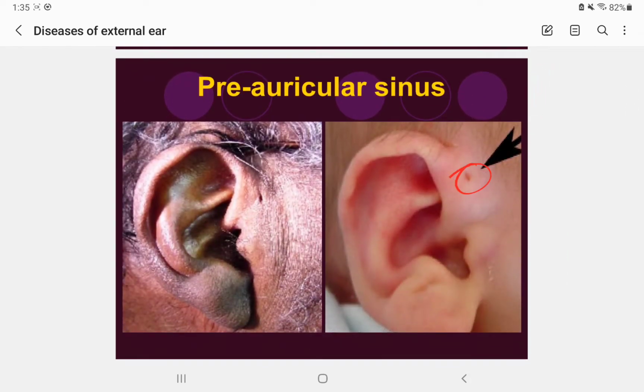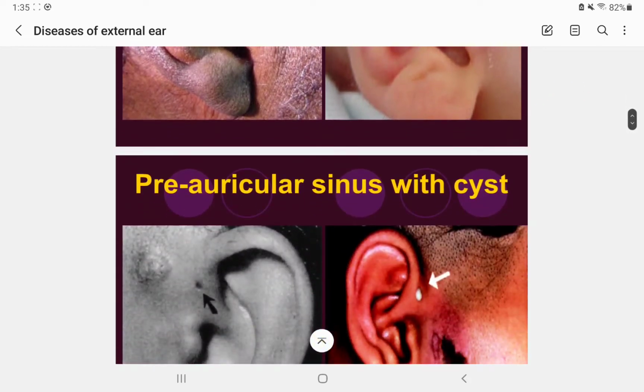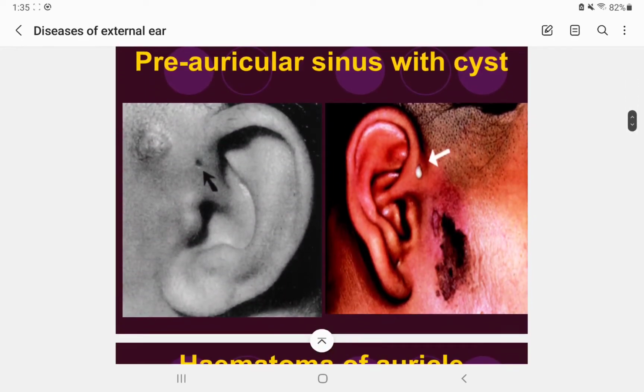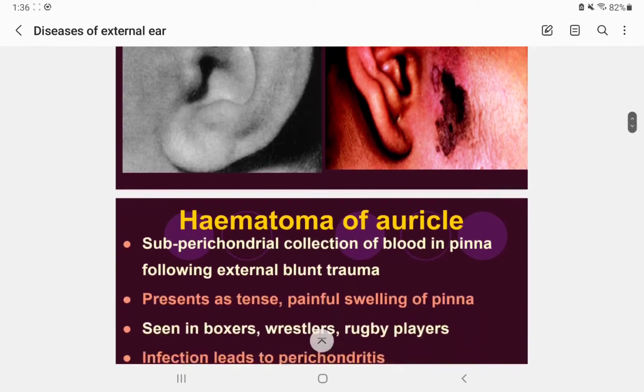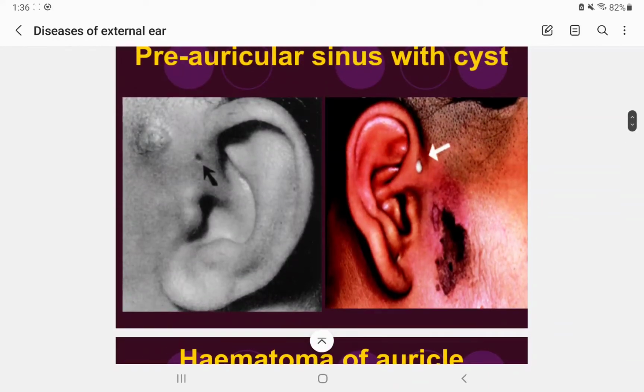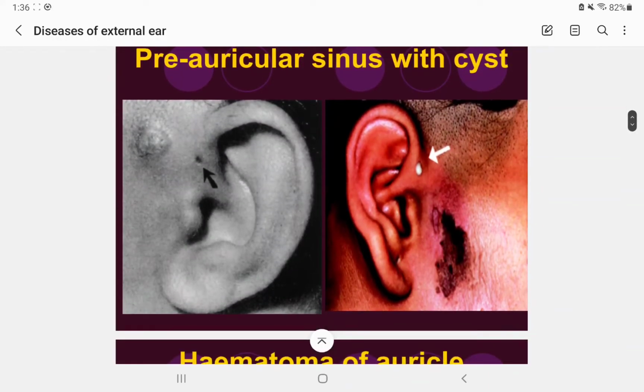In the tragus, you can see here, it is a blind tract, and abscess and infection can occur from here. The surgery is to do meticulous excision along with the skin and the cartilage, and we can get rid of it. Whenever it gets infected, we can see a cyst, as shown in the figure here, and so the patient presents with a cyst. Okay, so that's about the preauricular sinus.